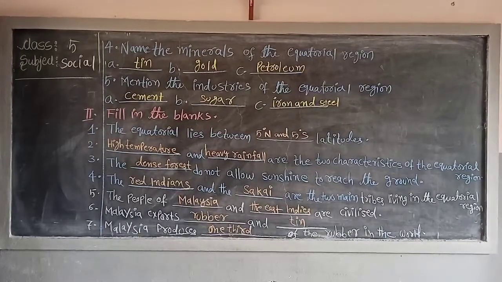Next, sixth one. Malaysia exports dash and dash. Exports means send. Okay? Malaysia exports rubber and tin. Next, seventh question. Malaysia produces dash of the rubber in the world. How much rubber in the world? Answer is 1/3. One third of the rubber in the world Malaysia produces.